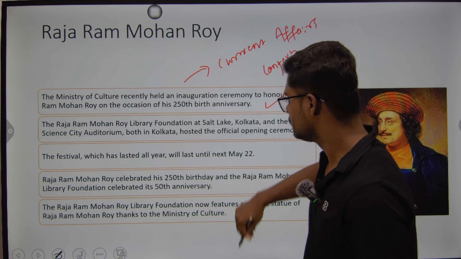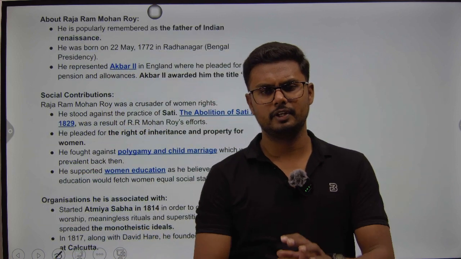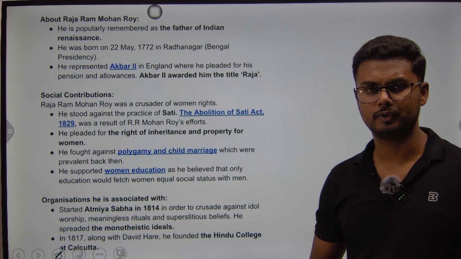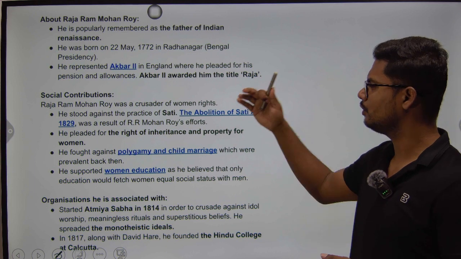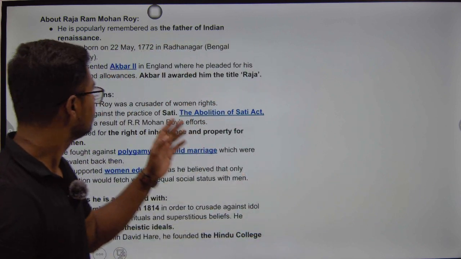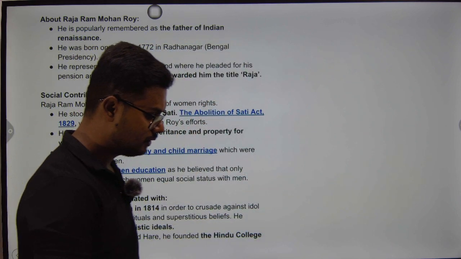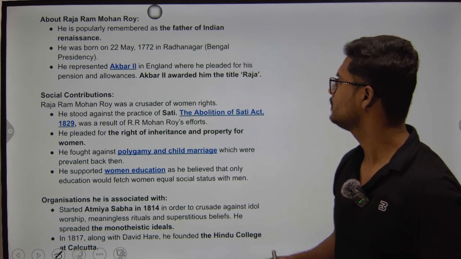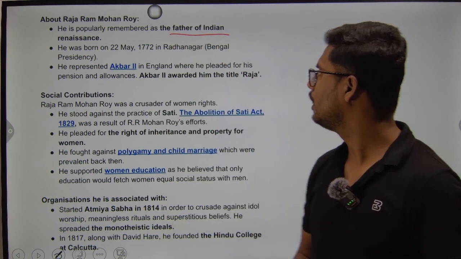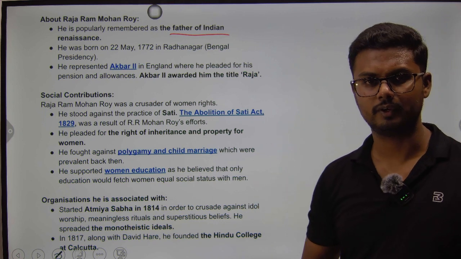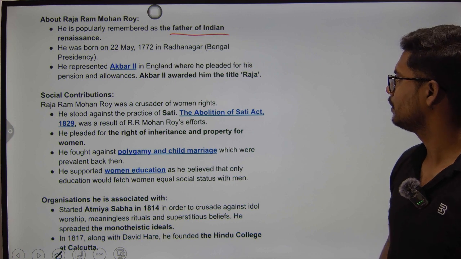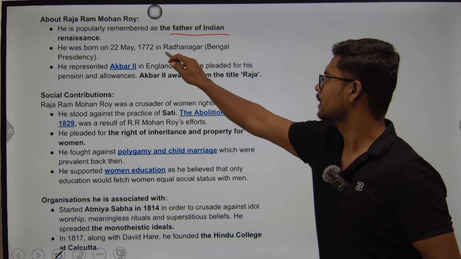Alright. So let us look at some facts which are very relevant from the UPSC point of view, that too from the prelims point of view. I have listed all those important points on which questions can be asked. See, first of all, Raja Ram Mohan Roy is famously known as the father of Indian Renaissance. He was born in the year 1772 in Bengal Presidency, that is in Radhanagar.